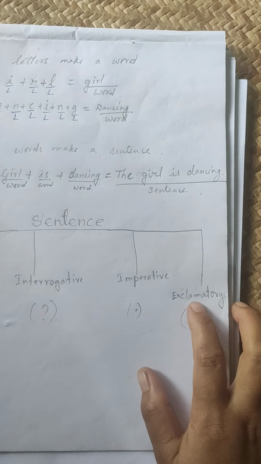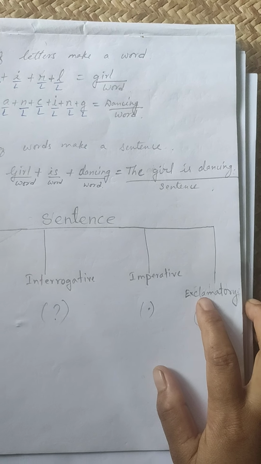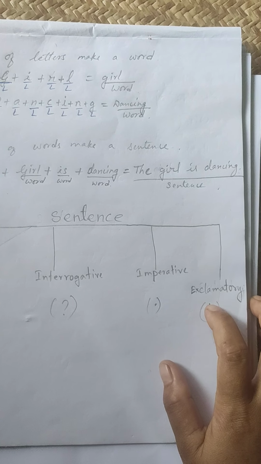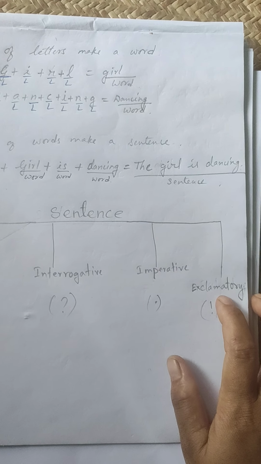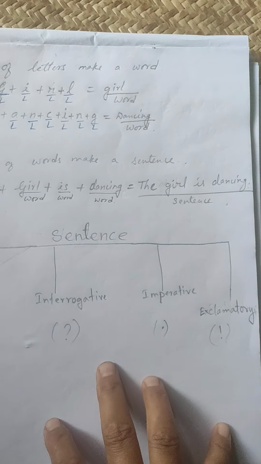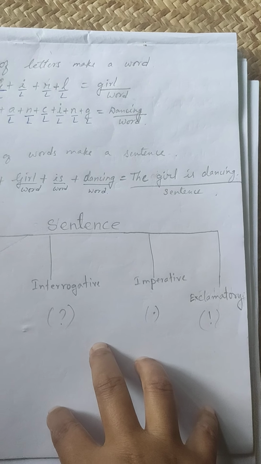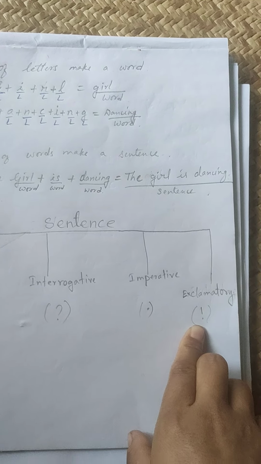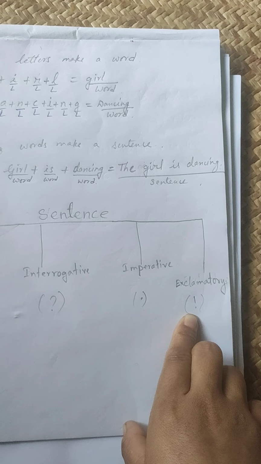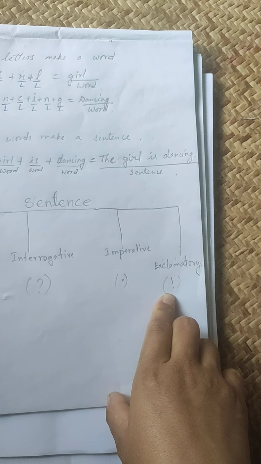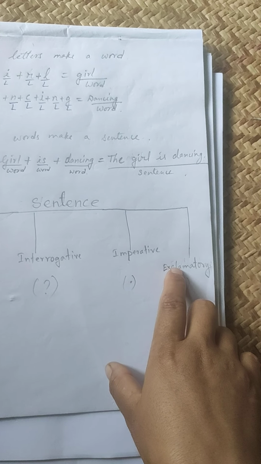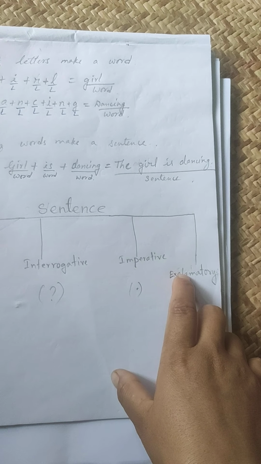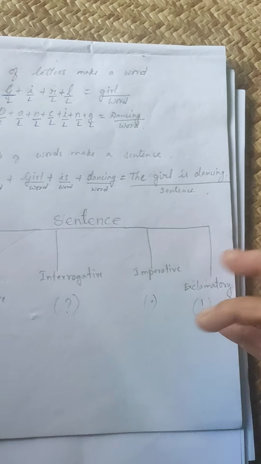Now, last is exclamatory sentence. What is an exclamatory sentence? A sentence that expresses a sudden feeling or excitement of a person or of a thing. This is an exclamatory sentence, and it ends with an exclamation mark. Clear? So exclamatory sentence, you understood now? Yes. Suppose I say hooray or wow, we have won the match.